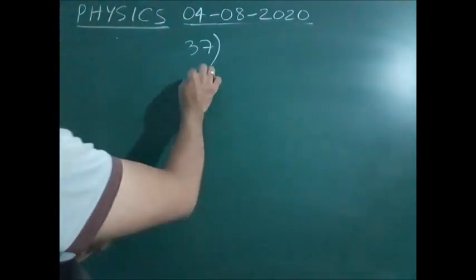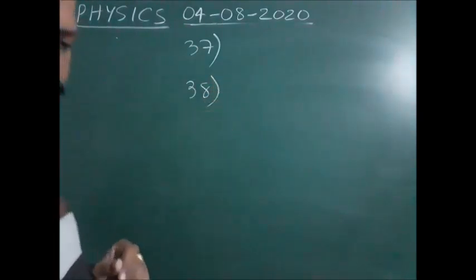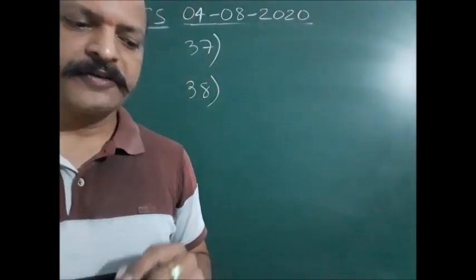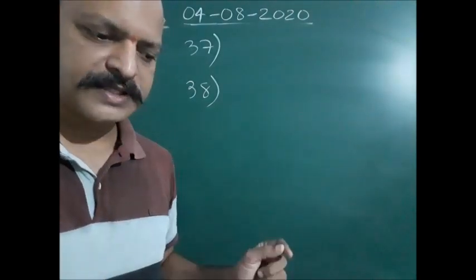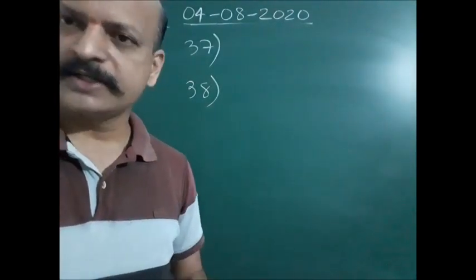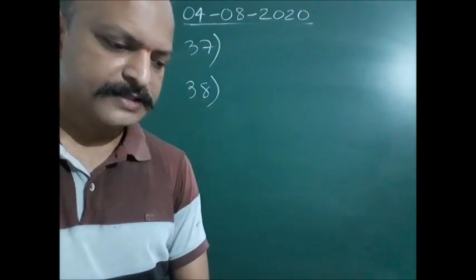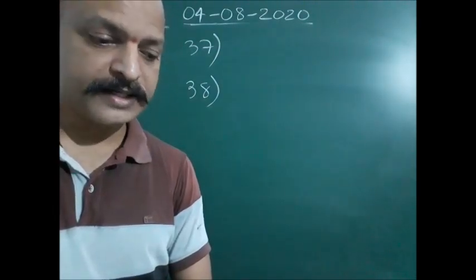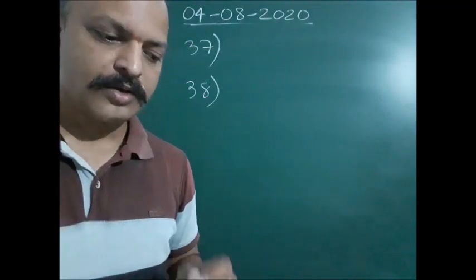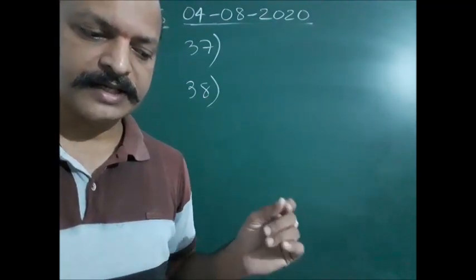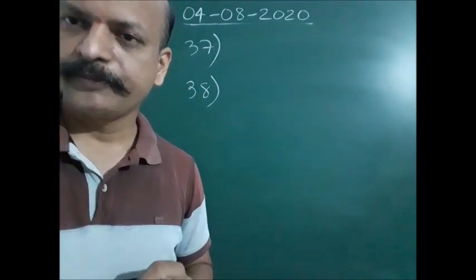Next, question number 38. Difference between Cp and Cv is: options are 0 for solids and liquids; second option, same for solids, liquids and gases; third one, positive for solids, liquids and gases; fourth one, none.